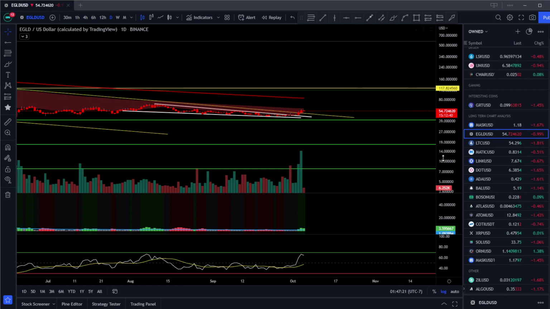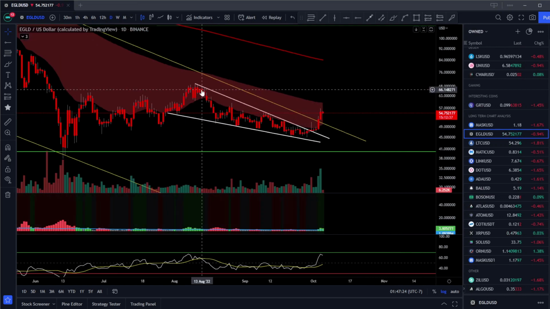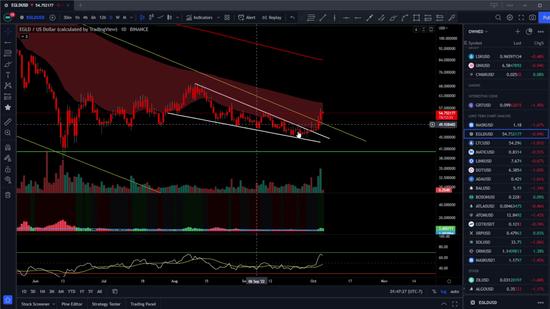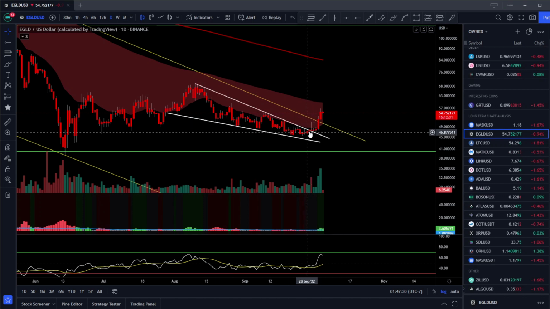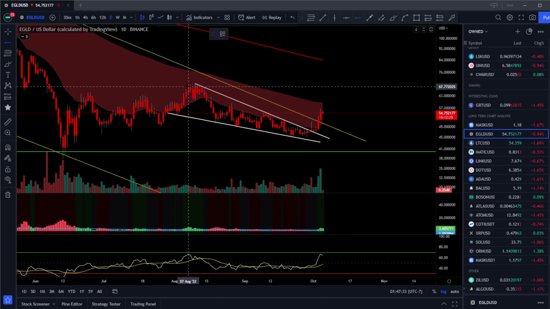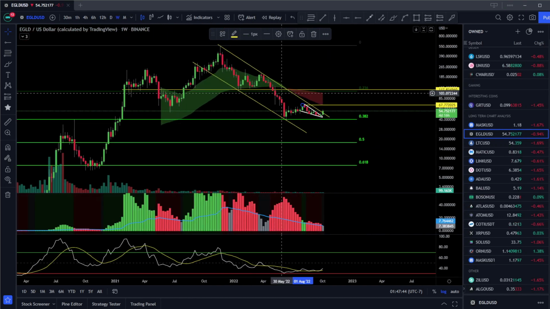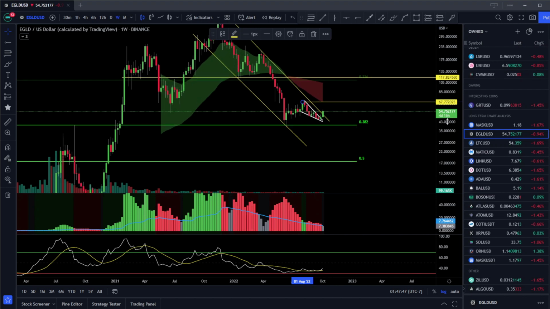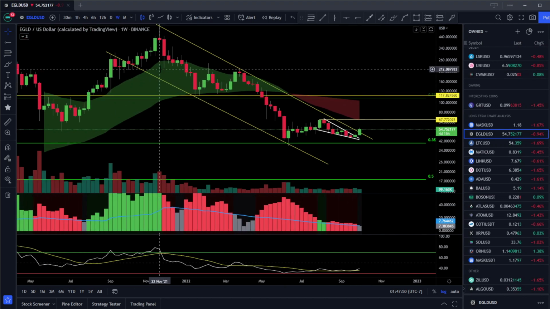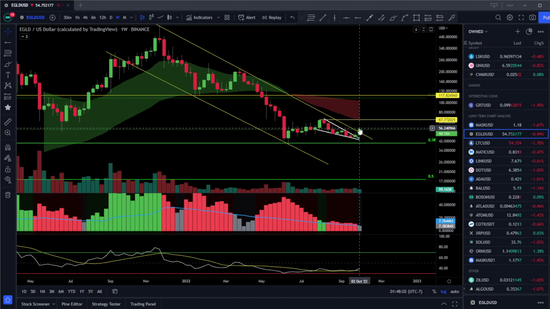Let's go down to the daily, and we can see that we have been in this falling wedge for quite some time now. We got the breakout of the falling wedge, which has a price target of roughly $67. Not only that, we also got a breakout on the daily and the weekly of this falling channel that we're in. That could be a pretty good sign that we're finally breaking out of this very long-term resistance, set back on November 22nd of 2021. So almost a year ago we had our all-time high, and now we're finally breaking out of this resistance on the weekly.